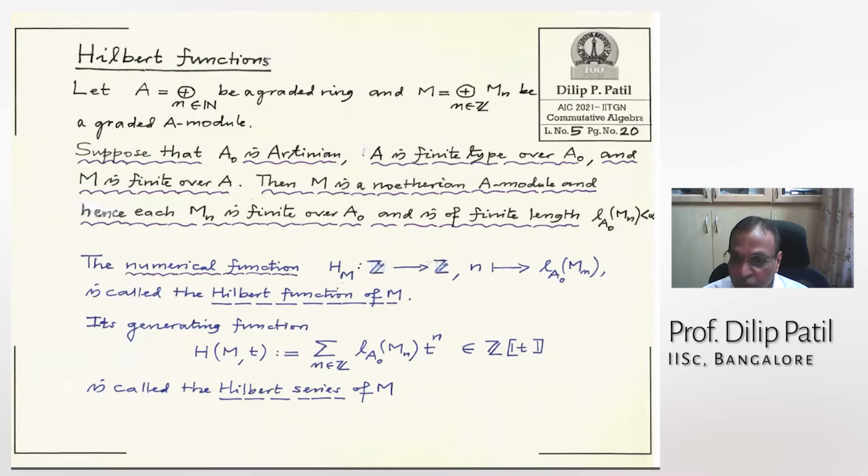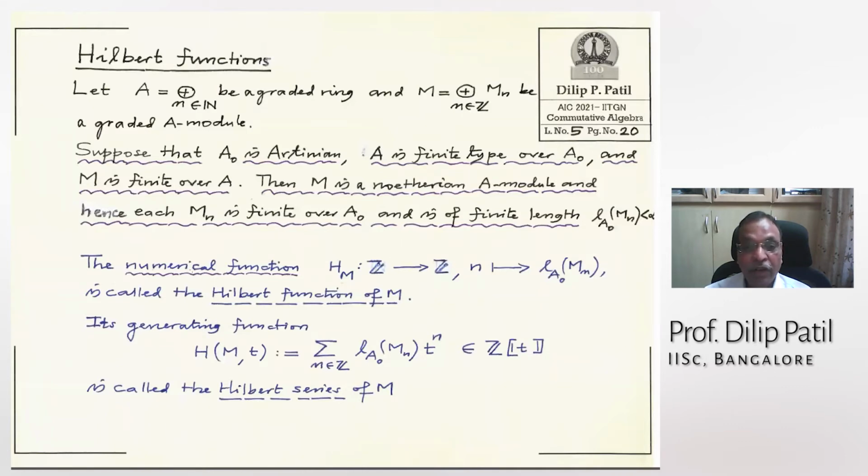It is actually a positive integer in this case, but some Mn may be non-zero for negative n. Not too many, but only finitely many n's. So that is called a Hilbert function. We will see soon how we compute it for some examples.